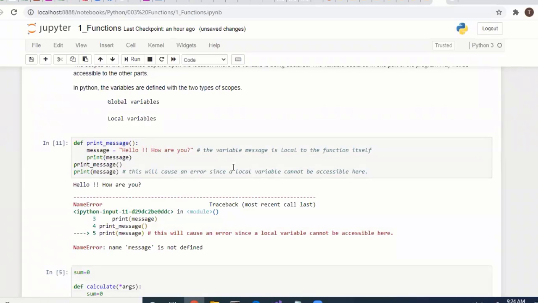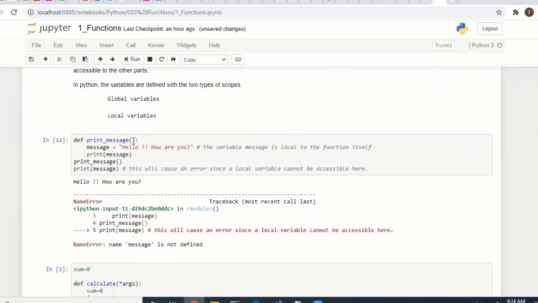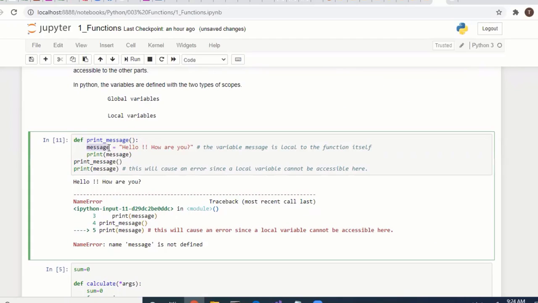In this print message, we have a function named message. Inside it there is a variable message with the text "Hello, how are you?" The variable message is local. If you print message, it will be printed.